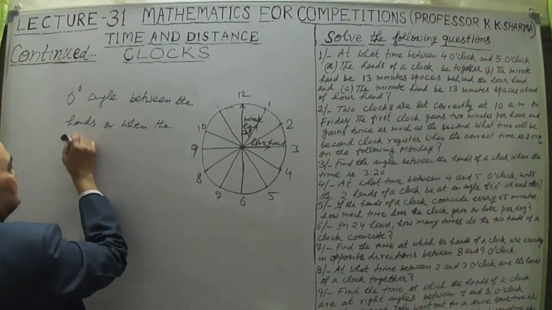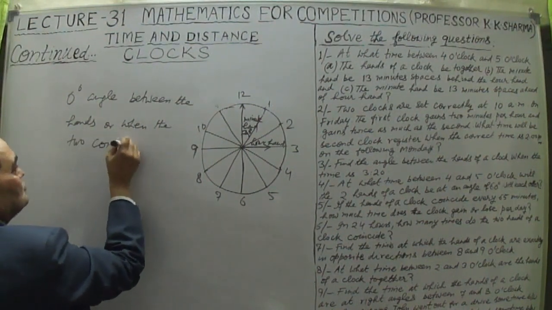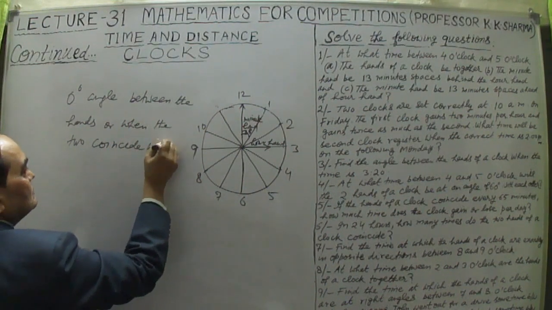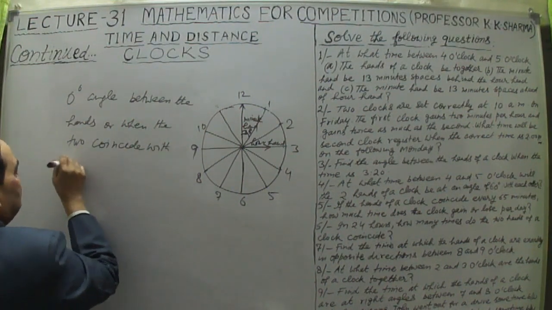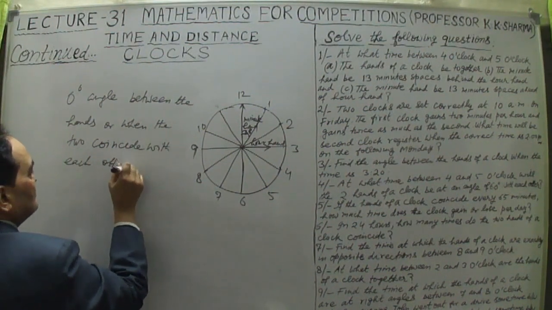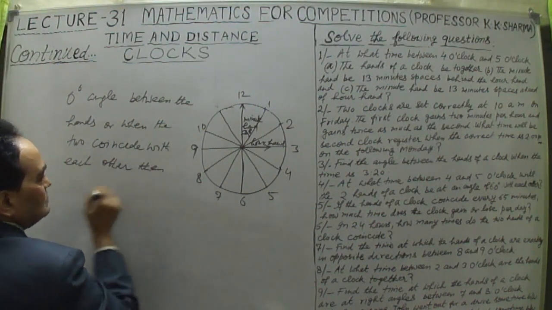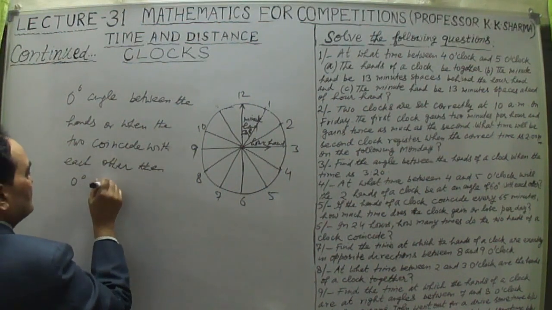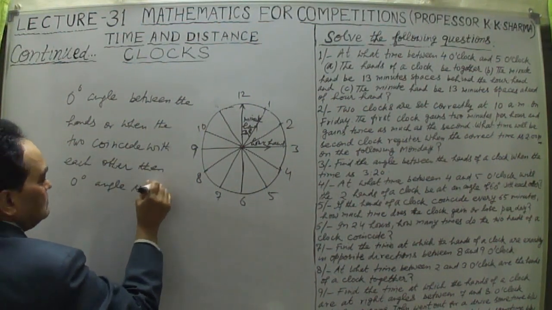When the two hands coincide with each other, then a 0 degree angle is made.